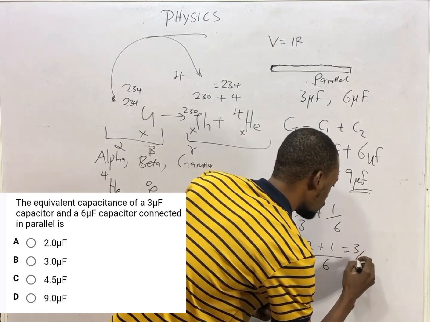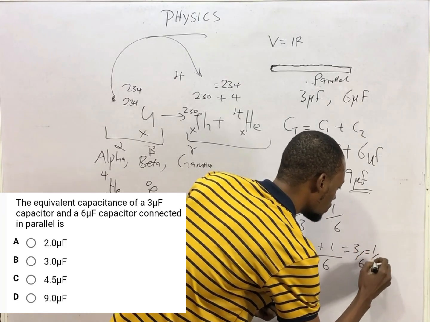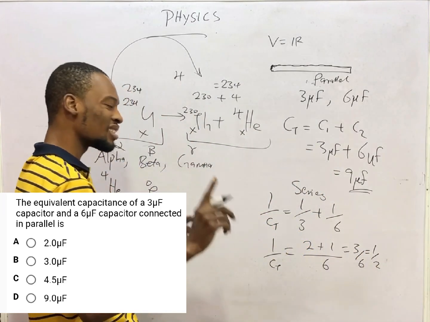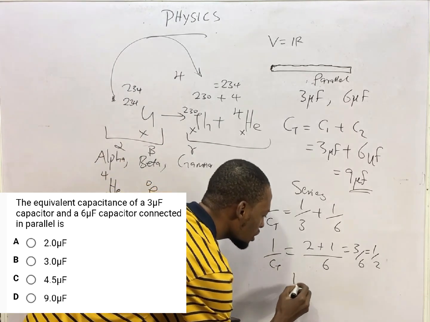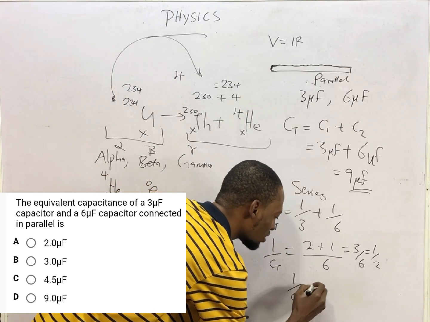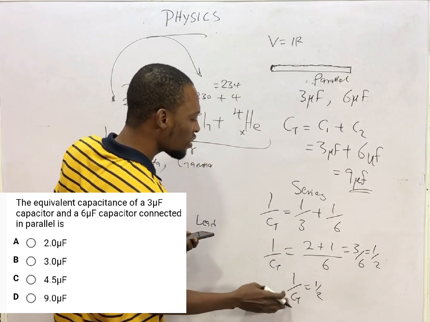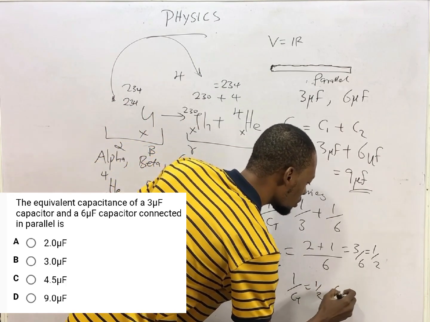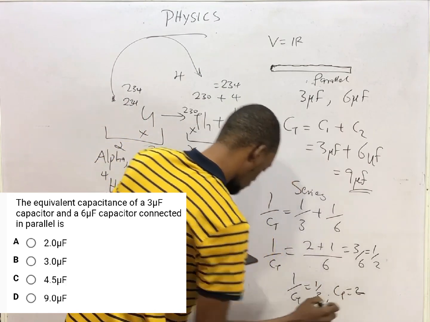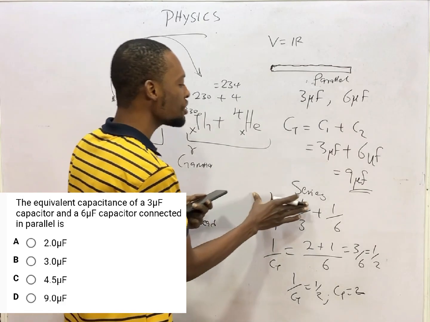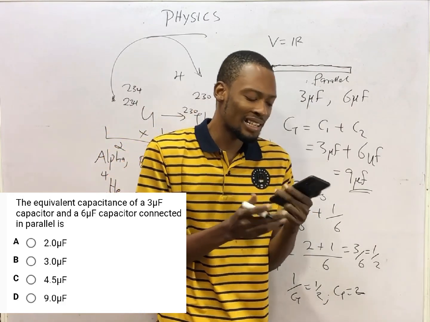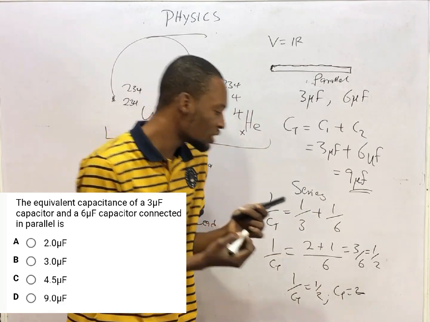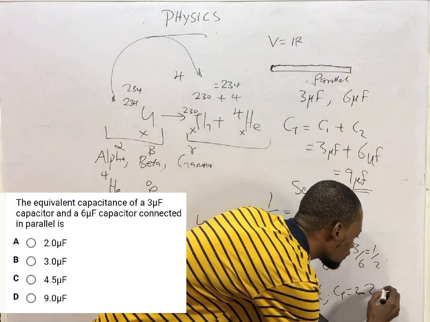That is 3/6, that should give you 1/2. 1/2 is not the answer. It is 1 over the total capacitance that is 1/2. If 1 over total capacitance is 1/2, when you cross multiply, the total capacitance would have been 2. Which means in series, 6 microfarad and 3 microfarad will give you 2 microfarad.